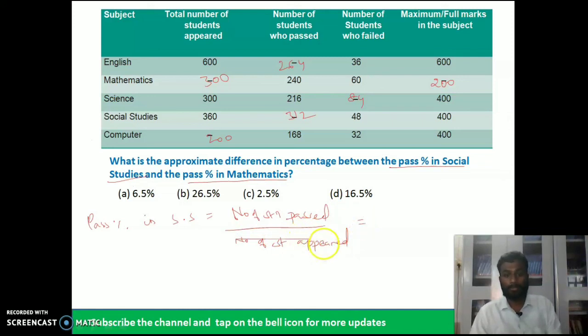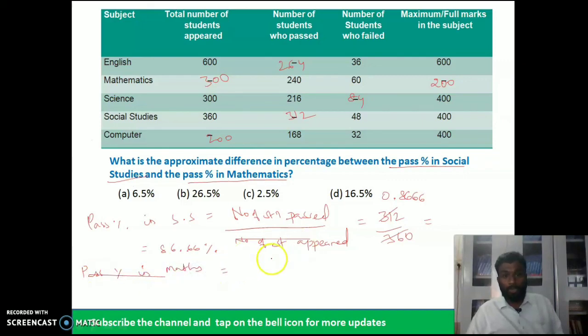The number of students passed in social studies is 312 and appeared is 360. So 312 by 360 is 0.8666, which is nearly 86.66%.